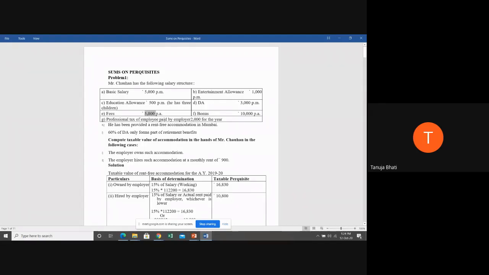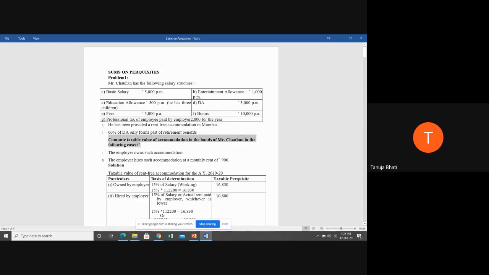Next, professional tax of the employee was paid by the employer, which is 2,000 for the year. Entertainment allowance is 1,000 per month. DA, that is dearness allowance, is 3,000 per month. Bonus is 10,000 per annum. He has been provided with a rent-free accommodation in Mumbai. So Mr. Chauhan has been given a rent-free accommodation in Mumbai. 60% of DA only forms part of retirement benefit. So how much is forming part of retirement benefit? Only 60%.